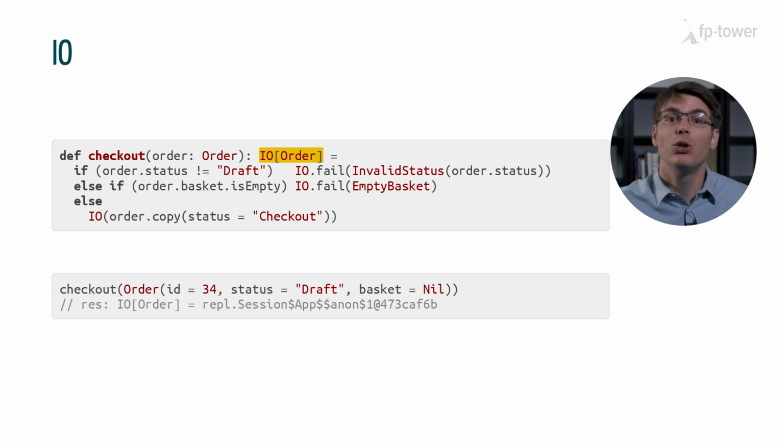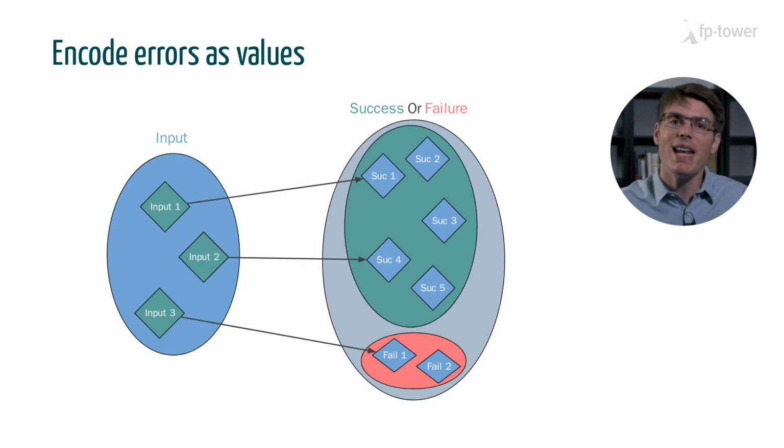Instead, we could use I/O to describe when a function can fail. But I/O is very powerful. An I/O is essentially a thin functional layer over an imperative program, which is perfect when we need to interact with external systems, but it's overkill when we write business logic. So we applied the main idea behind functional programming to this problem. We described failures using values and updated the return type of our functions to be a mix of success values and failure values. This generic idea has many concrete implementations, each with their pros and cons.